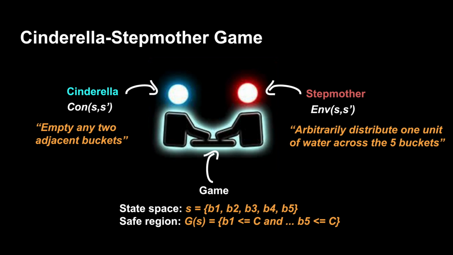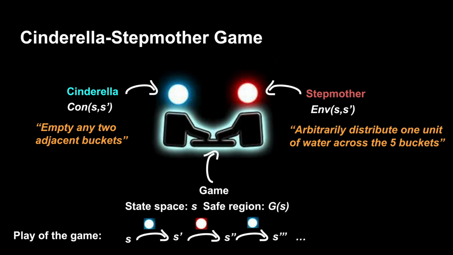For this talk, we consider safety as a winning condition, and G(S) as the predicate describing the set of safe states. For this game, G(S) specifies that the buckets do not overflow, where C is the overflow limit as mentioned. A play of the game is an infinite sequence of steps where each step consists of a move by each player. Both players take turns in changing the state of the game and thus it is a two-player alternating game. In this talk, we consider the controller or Cinderella as the first player.